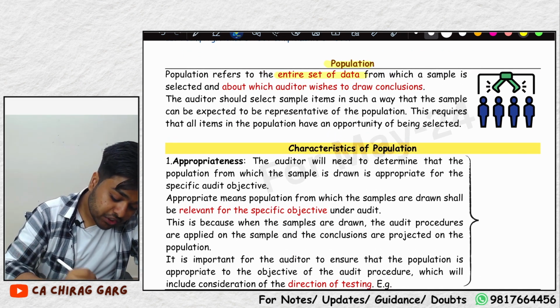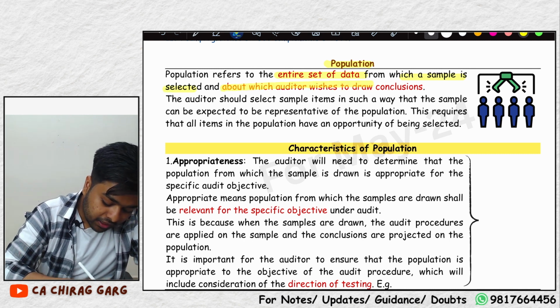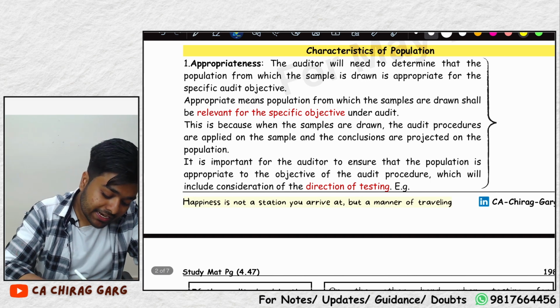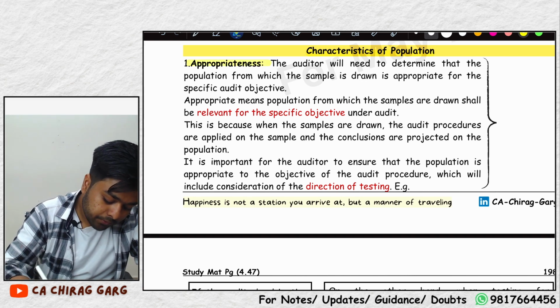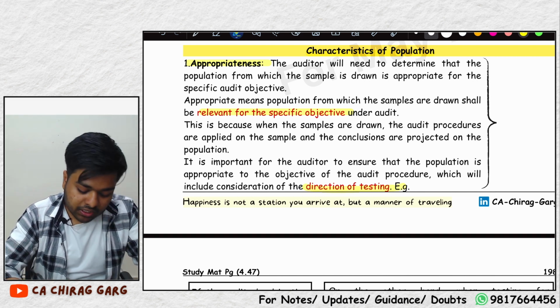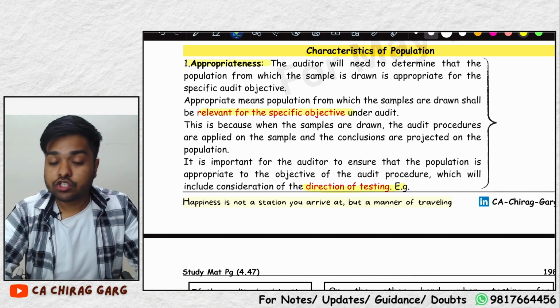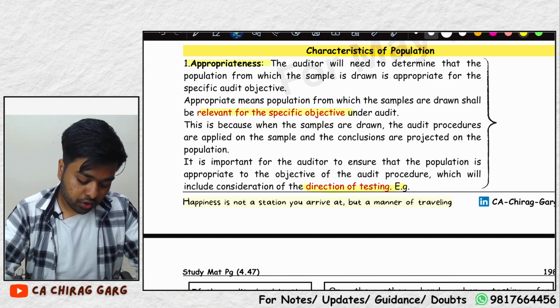Population is the entire set of data from which the sample is selected, and about which the auditor wishes to draw a conclusion. What are the characteristics of population? It should be appropriate. It should be relevant for the specific objective. It depends on the direction of the testing. Let me explain.